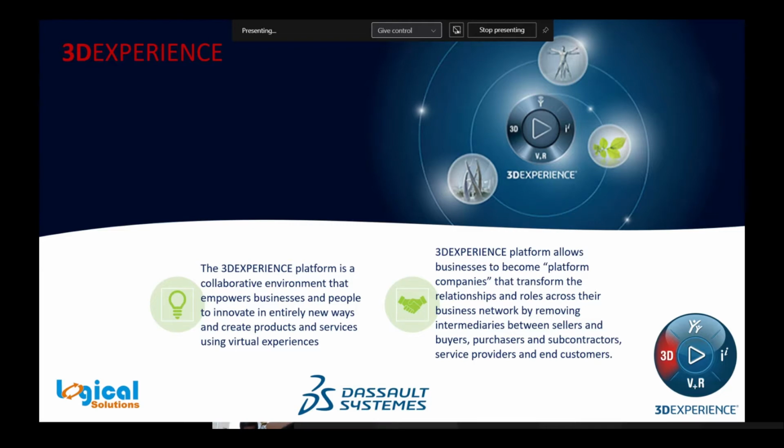It is a cloud-based platform that gives you access to a catalog of applications which empower businesses and people to innovate in entirely new ways and create products and services using virtual experiences. This application allows you to design, simulate, inform and collaborate on a project. Since it is a cloud-based platform, it gives you the opportunity to access it from anywhere at any point of time to open, create and modify components or models.